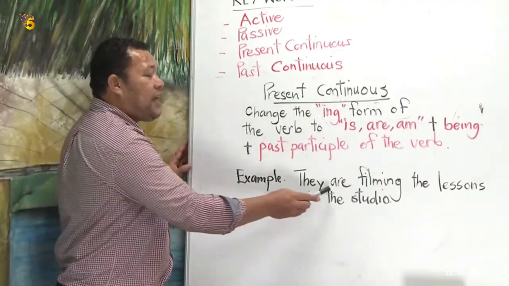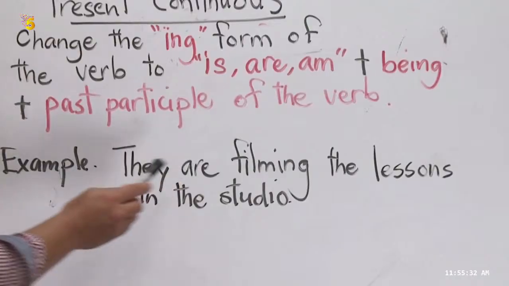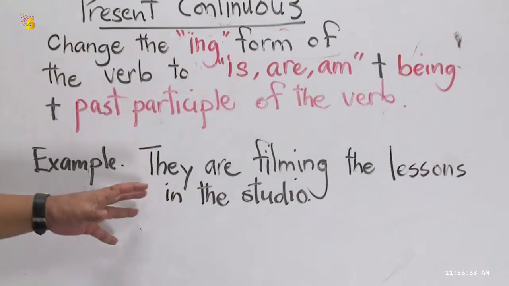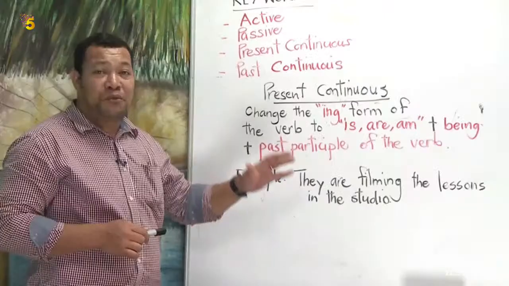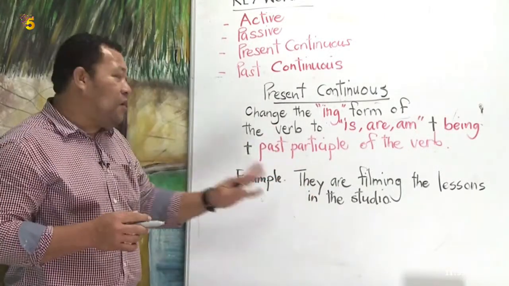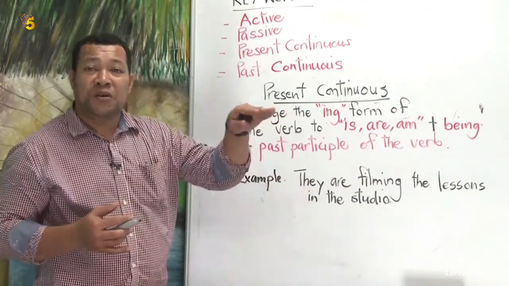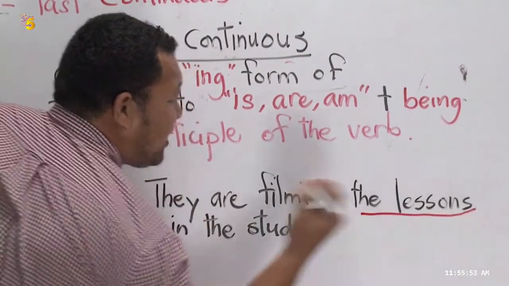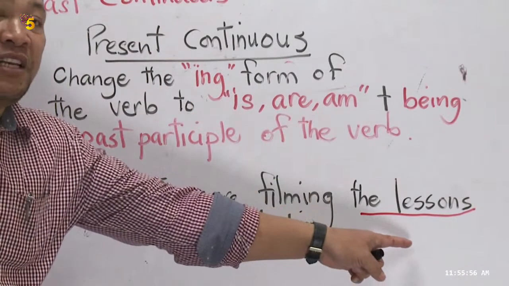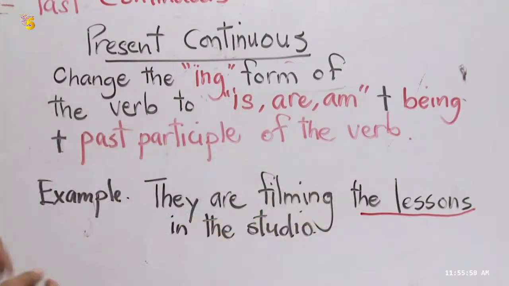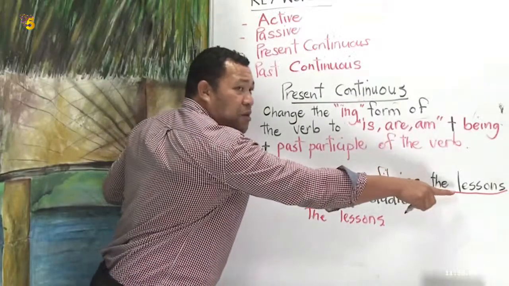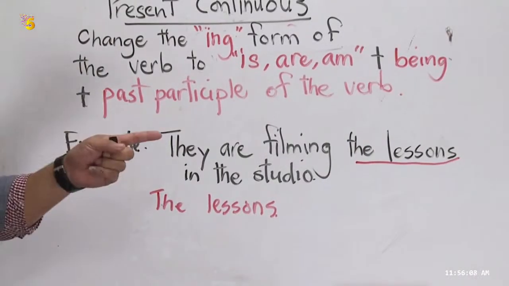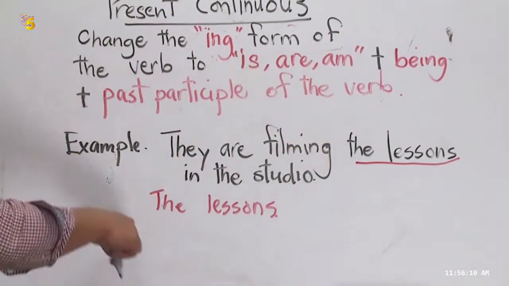For example, they are filming the lessons in the studio. What tense is this? Present continuous tense. Now, we are going to change this one into passive voice. So, look at this. The lessons. This is going to be a new subject of the sentence. Look at how many lessons? One lesson? No. It is more than one. So, which word is applicable?